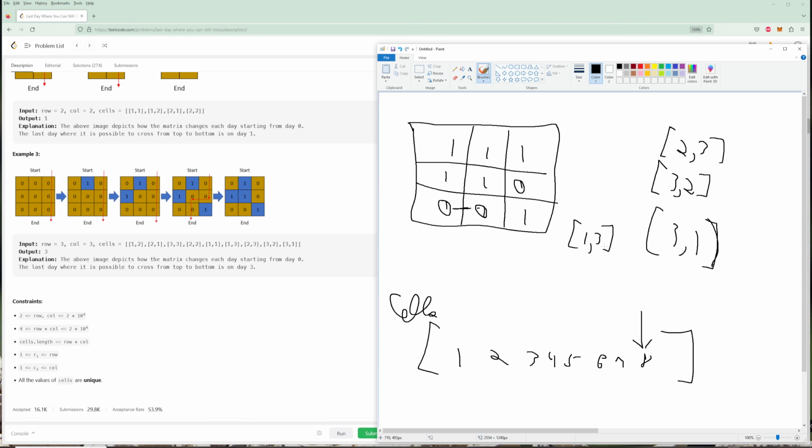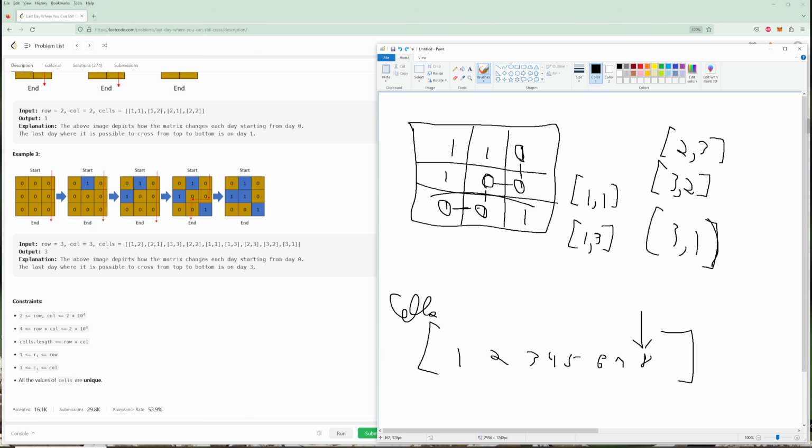And I'll show you what the end state you need to have is. So 1, 3 is row 1, column 3, which is here. And then since we turned this into a 0, we're going to connect it to every land that's near it. So we're going to make a connection here. Okay, now we have 1, 1, which is going to be this cell here. So we're going to connect it to every land. Okay, so now is when we actually have a viable solution. And the way we know we have a viable solution is we're going to have a node with all the nodes in here.